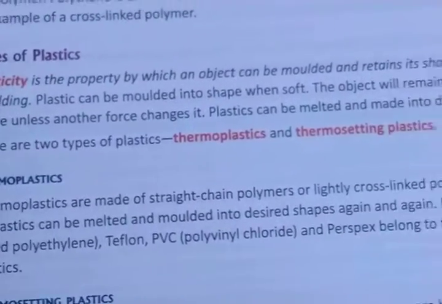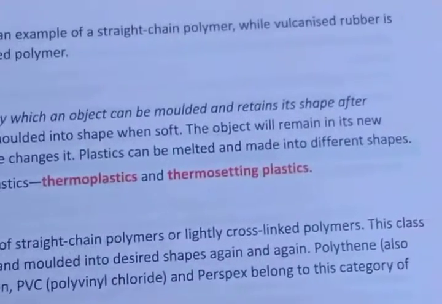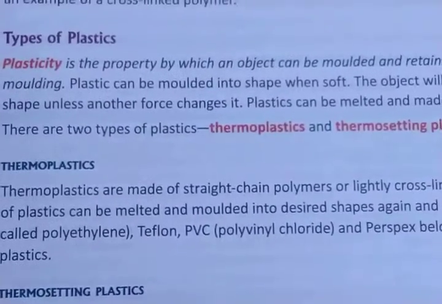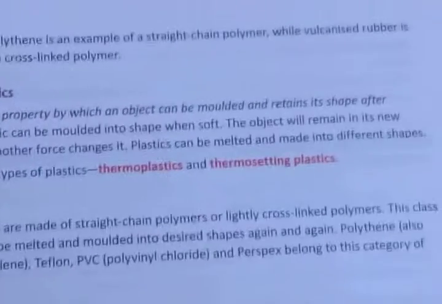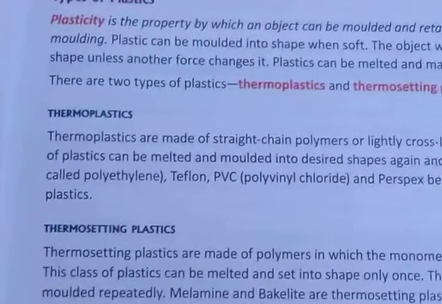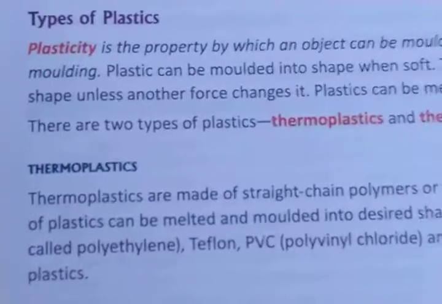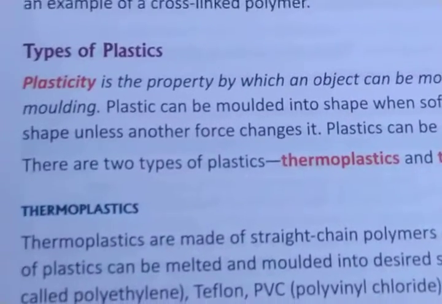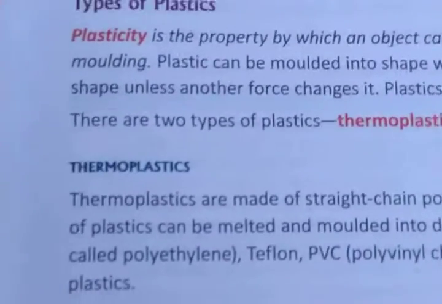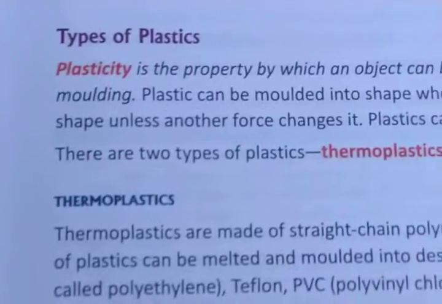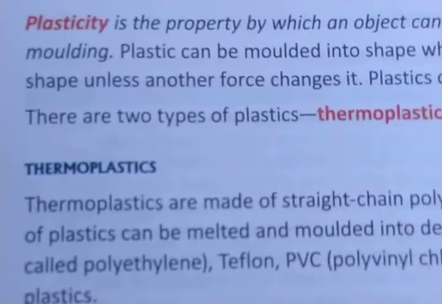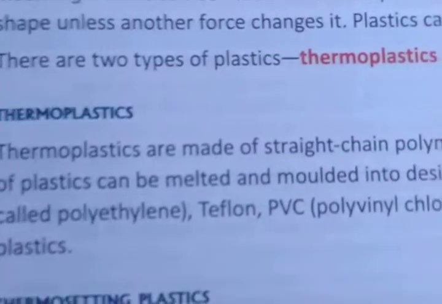Plastic can be molded into shape when soft. The object will remain in its new shape unless another force changes it. Plastics can be melted and made into different shapes. There are two types of plastic, thermoplastics and thermosetting plastics. As I informed you, plastic is a synthetic polymer. Just as we studied monomers and polymerization in synthetic fibers, similarly plastics are also made up of polymers.